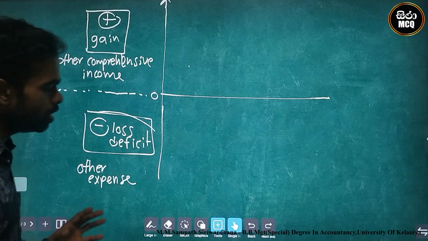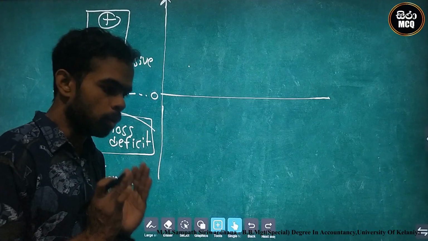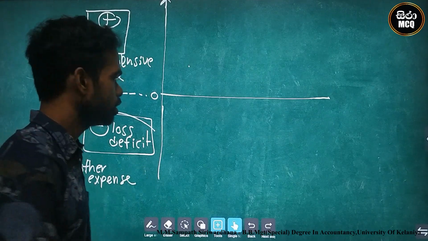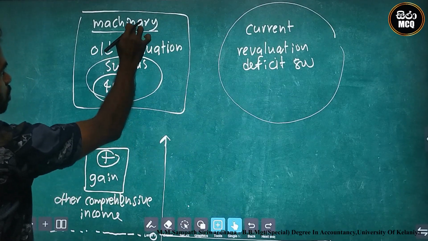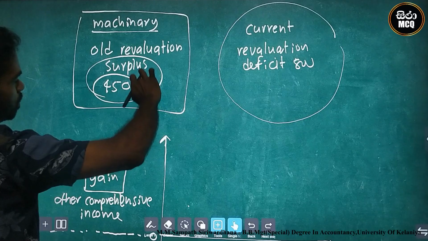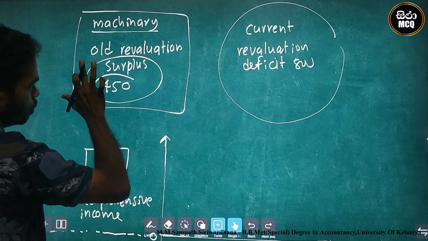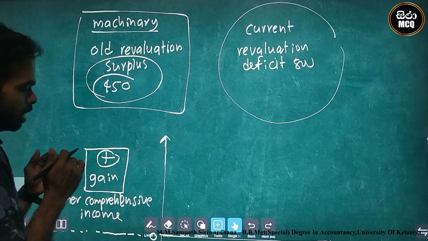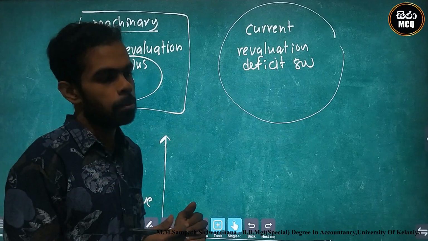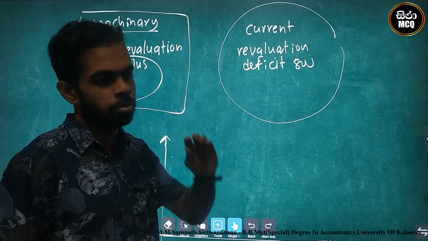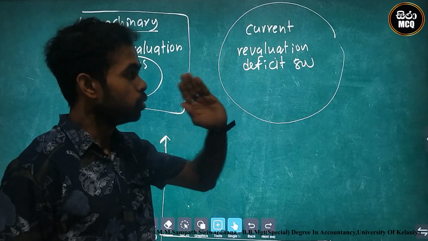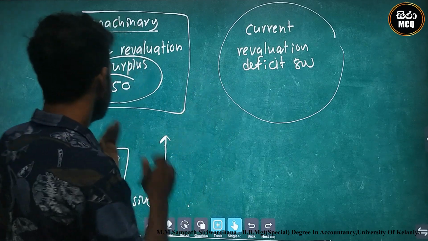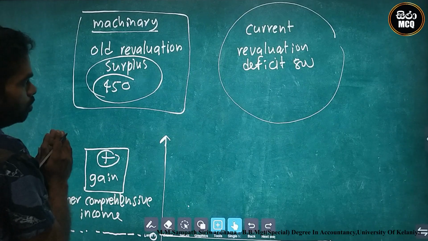Firstly, we must record the old situation of the revaluation. Machinery old revaluation: there is a surplus of 450. The old situation means they already stopped at 2022 with a surplus of 450.